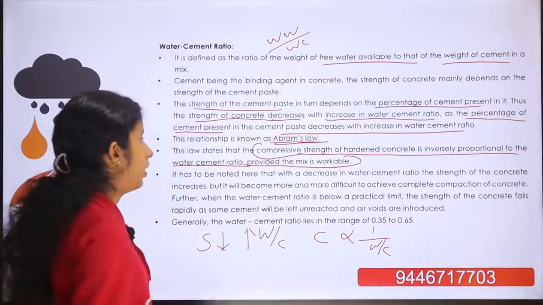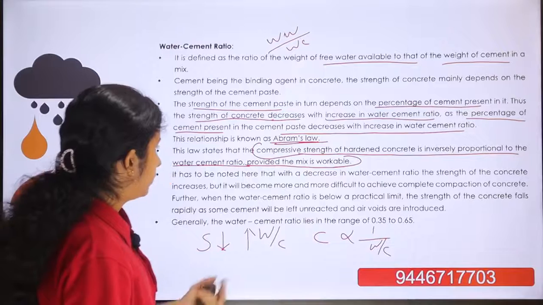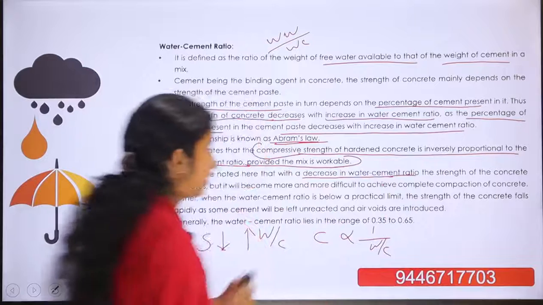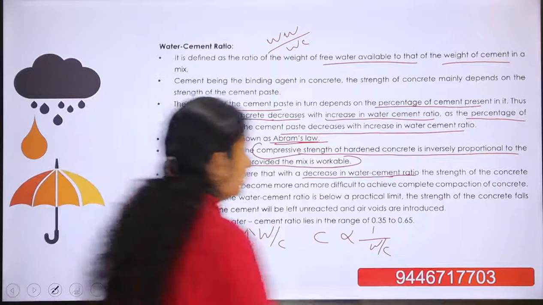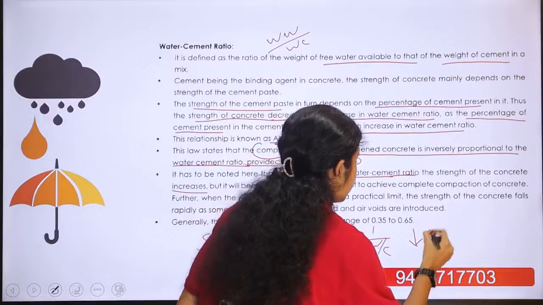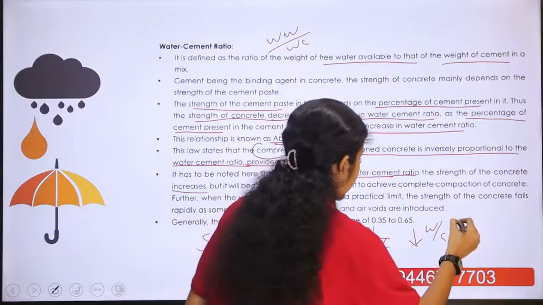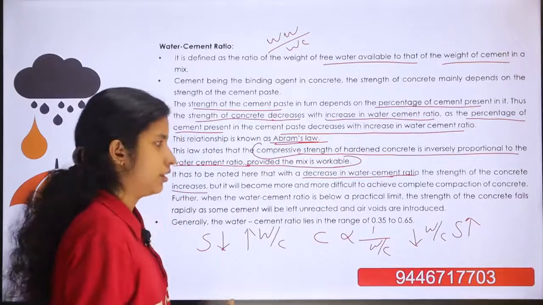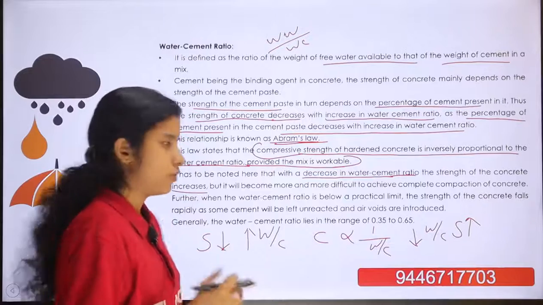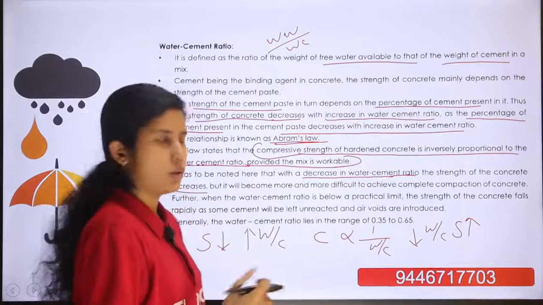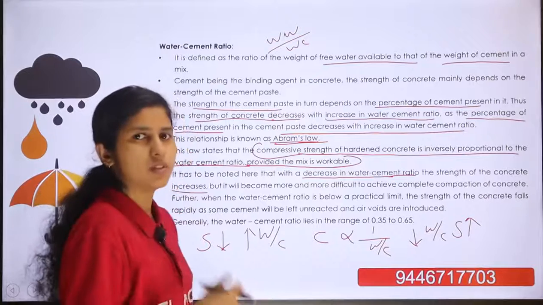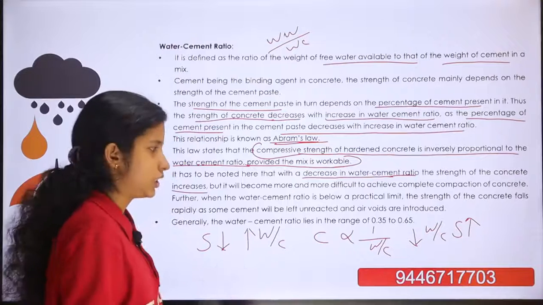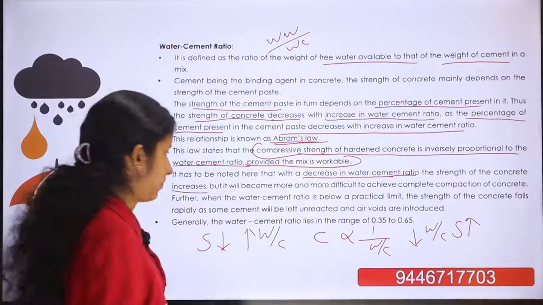It has been noted that with the decrease in the water cement ratio, the strength of concrete increases. But if the water cement ratio decreases beyond a certain limit, then the strength will decrease. If the water cement ratio increases, then fluidity will increase and strength will decrease.